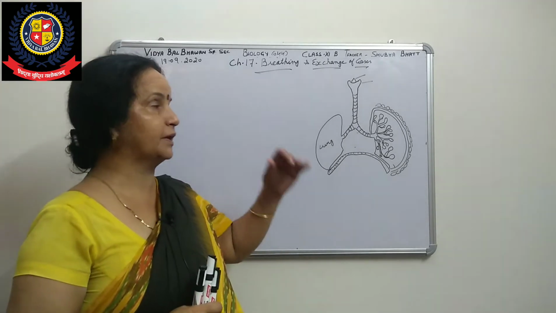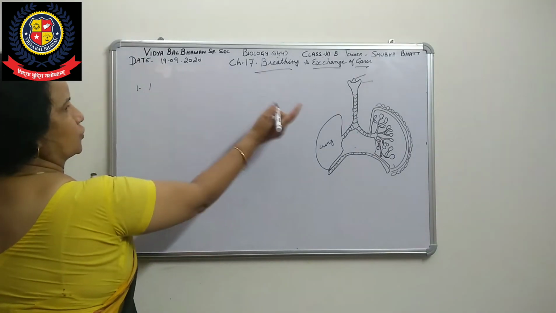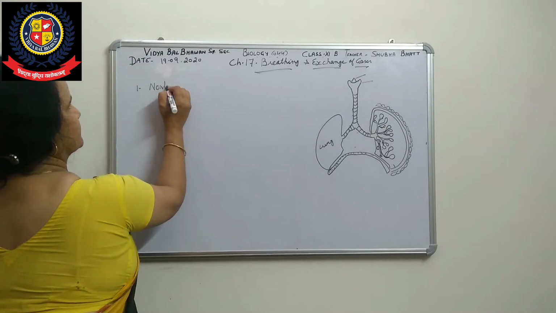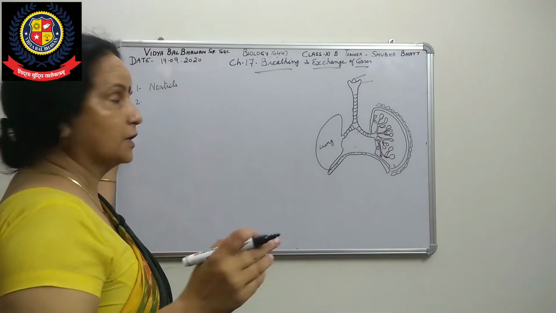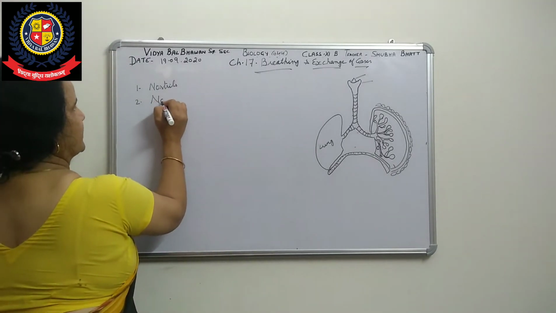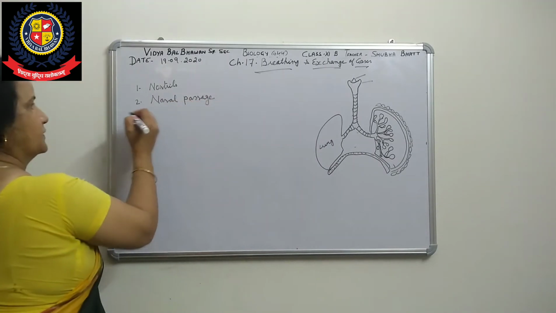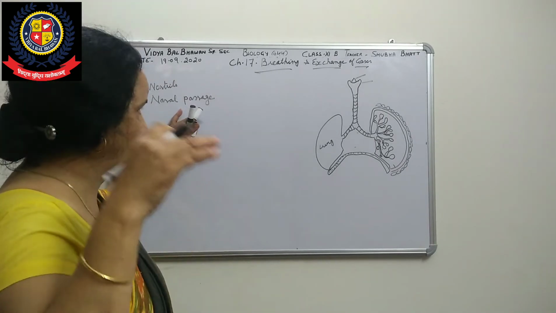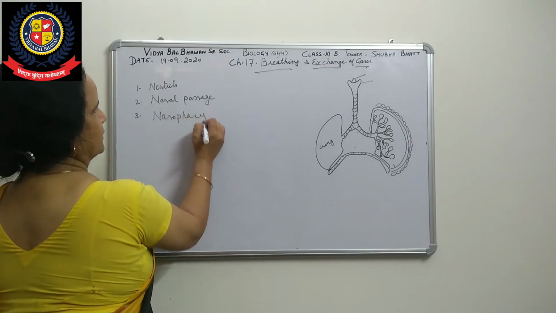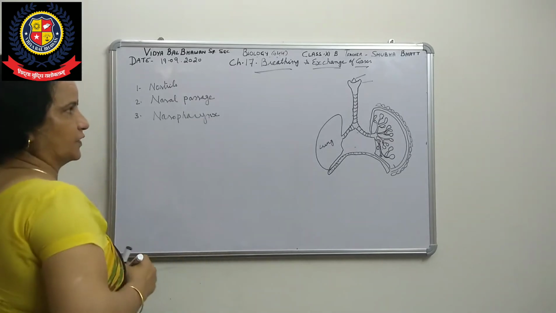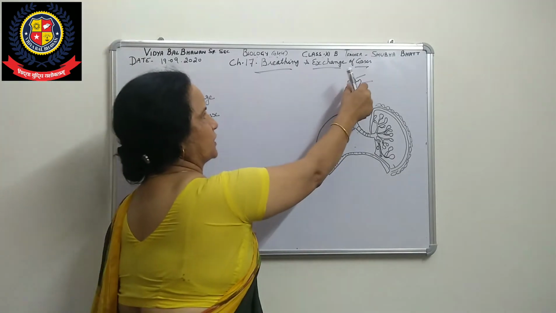After the nasal passage, it opens into the nasopharynx. The first structure, the nostrils, is not shown in the diagram. It is one pair of nostrils, the entrance. The second is the nasal passage. The third is the nasopharynx, where the food pipe and windpipe come together. Now we will start from this one.